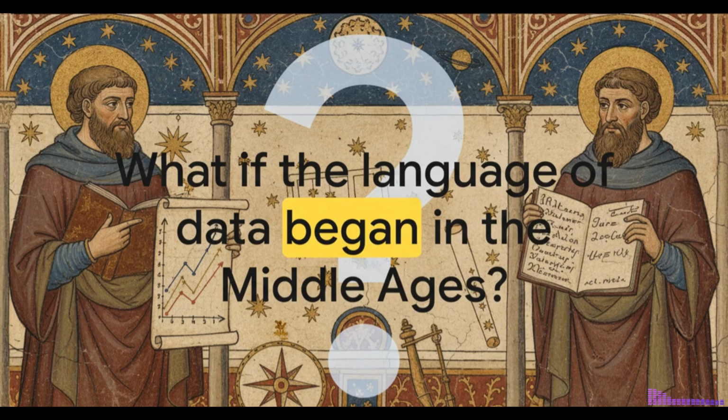But what if that entire visual language, the very idea of plotting a changing quality against a steady one, was actually born in the 1300s? What if it was invented by a philosopher who used this exact tool to challenge the physics of the ancient world and to debunk the king's own astrologers? How did he even come up with it, and why isn't his name more famous?